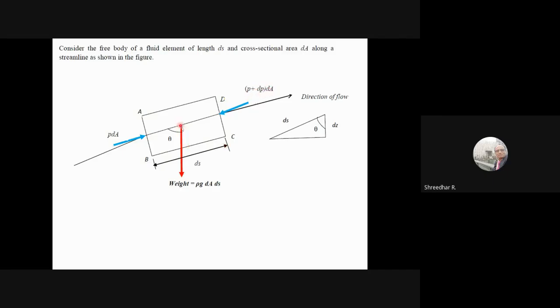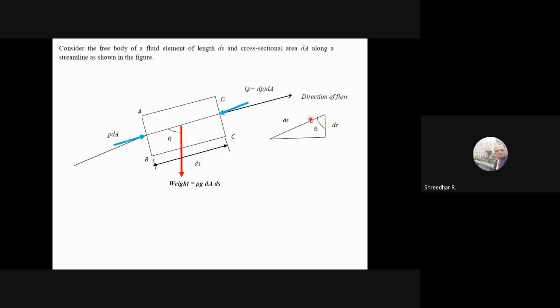Now we also have the weight of the fluid element. Weight is nothing but specific weight into volume. Specific weight is rho into g, and volume is dA into ds. Let it be acting at an angle theta. Suppose you take a triangle like this. If this angle is theta, this angle is also theta.